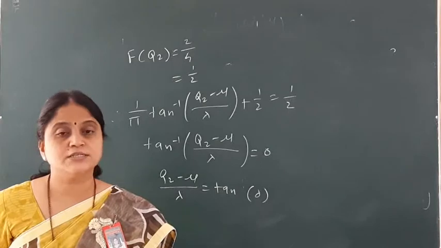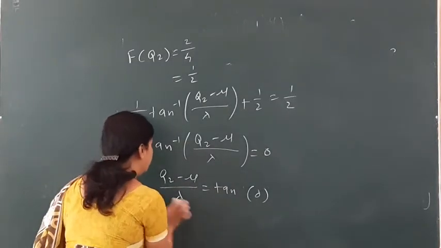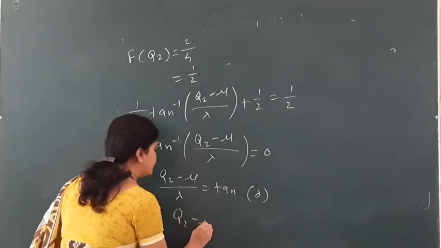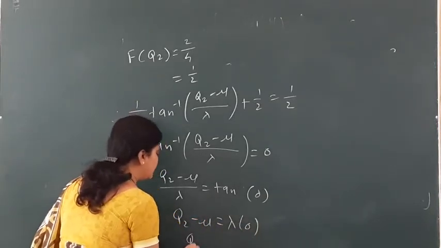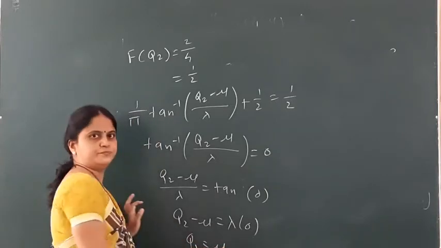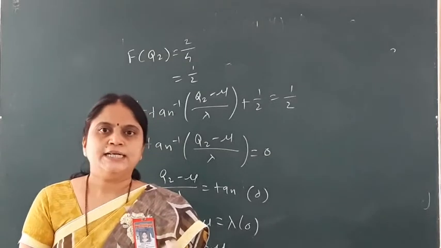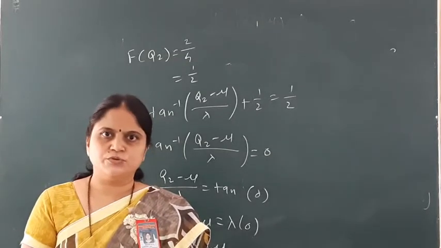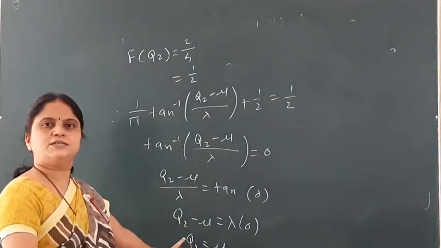Tan 0 is 0. So q2 minus mu is equal to lambda into 0, and hence q2 is equal to mu. From the nature of the graph, I told you that it is symmetric about x equal to mu, so we get the value of q2 as mu over here.